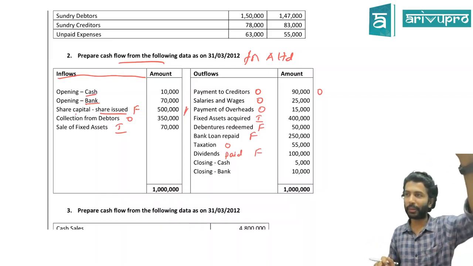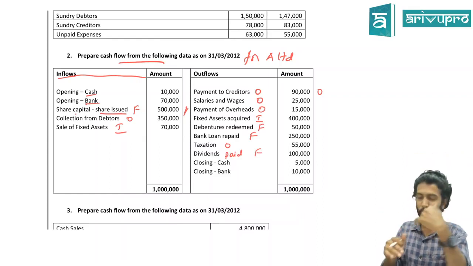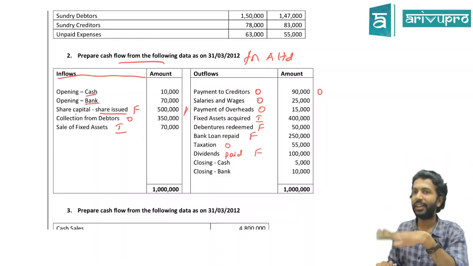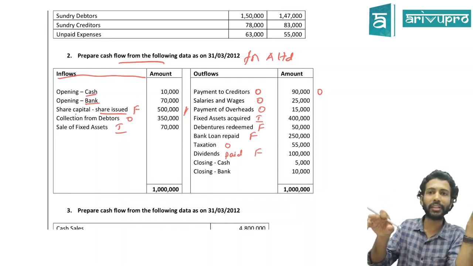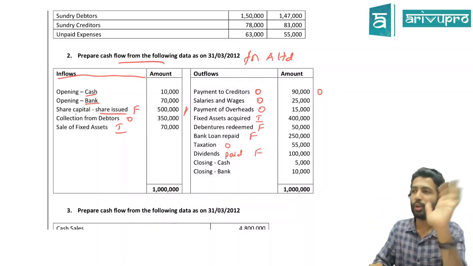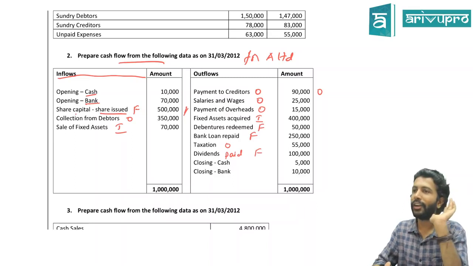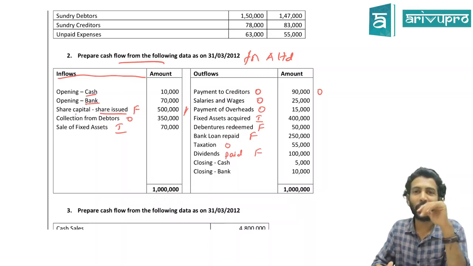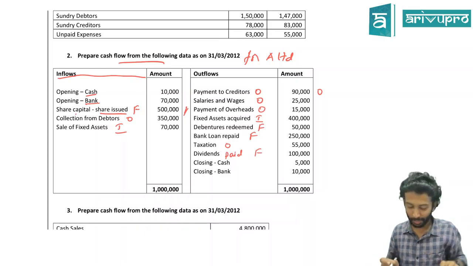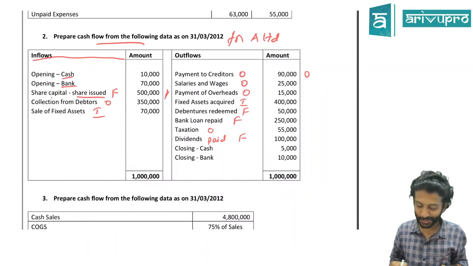You start with opening balance, do certain adjustments. We don't literally start with the opening balance, but we take the cash flow from all the activities. To that, if you add opening balance, compulsorily you should get closing balance. If you don't get it, you can be 100% sure you have done something wrong. Or it could be a typo also, but more often than not, it will be